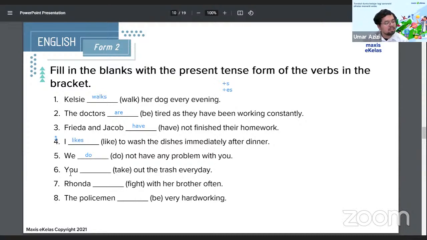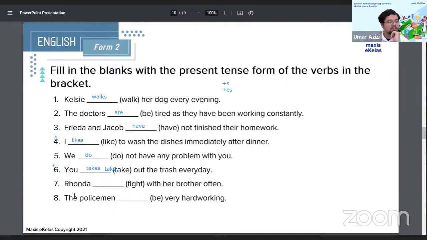Okay. Number 6, you. So I remember I said you and I are a bit different. So with that in mind, what do you think the answer is for number 6? You (take out) the trash every day. You is singular. I understand that. You take out the trash every day. Is it take or takes? Rashini says takes. Rian J says take though. So again, it could be take out the trash every day. Anyone else have any answers?